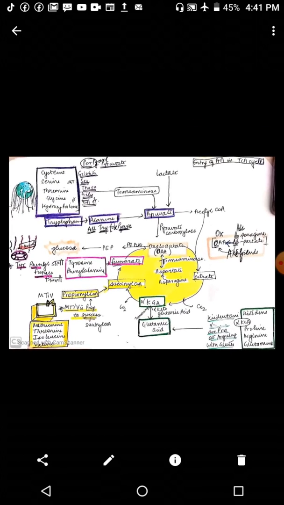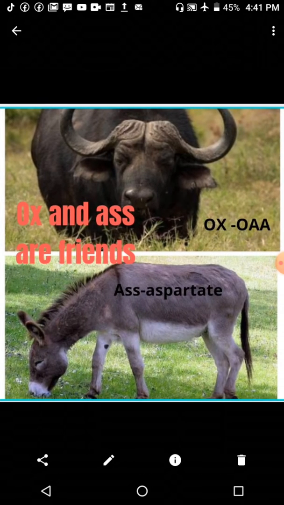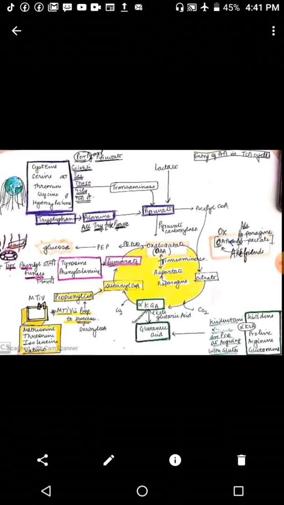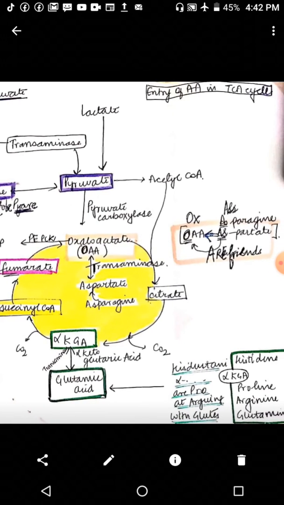Okay, now coming on to the next hint. Ox and as are friends. Ox stands for oxaloacetic acid and as is a hint for remembering aspartate. Where does this happen? Okay, let me show you the diagram again. Oxaloacetate is an intermediate in Krebs cycle. Asparagine gets converted to aspartate, and then aspartate gets converted to oxaloacetate. So this is one hint. Now one remaining hint we have here.